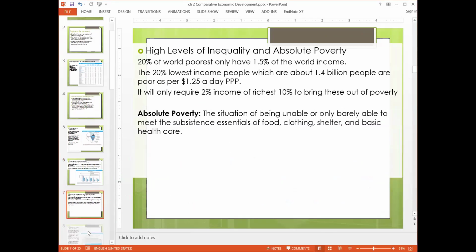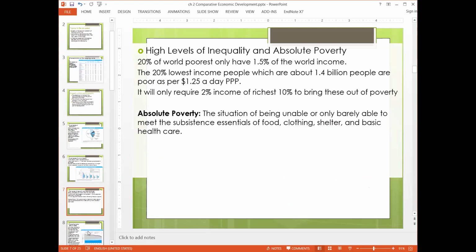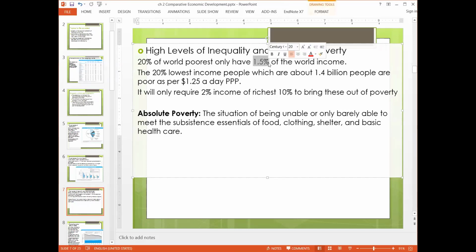Next, it is talking about inequality levels and absolute poverty. It says that the poorest 20% of the world only have 1.5% of income. So if you join the 20% of the world's poor people, they only have 1.5% of the world income. So they have nothing. The 20% lowest income people are about 1.4 billion people, and they are poor as per $1.25 a day.